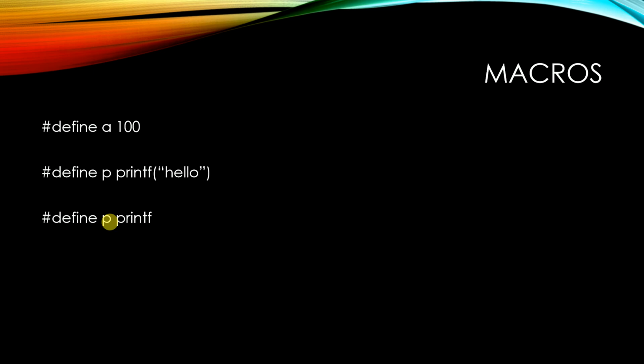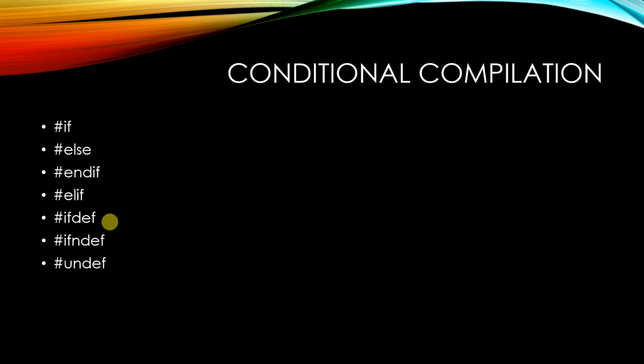So the #define directive is used to define the macros. Okay, next one is conditional compilation. Before the compilation, it is going to check if there is any #if, #else, #endif, #ifndef, or #ifdef definition. It helps to compile a specific portion of the program or to skip compilation of some specific part of the program based on some condition.